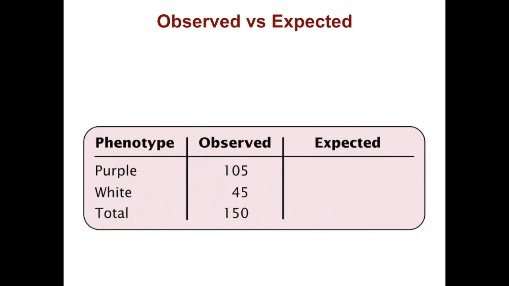So how does what we observed compare to what is expected? We expected approximately 112 purple flowers and 37 or so white flowers. So our observed and expected do have some deviation. But is this deviation significant? Is this something that could be explained purely by chance?